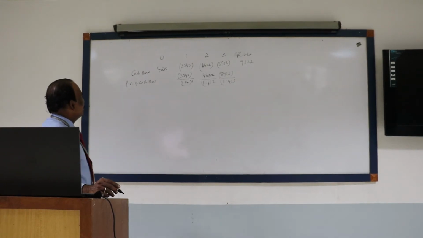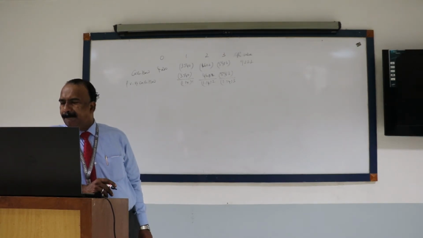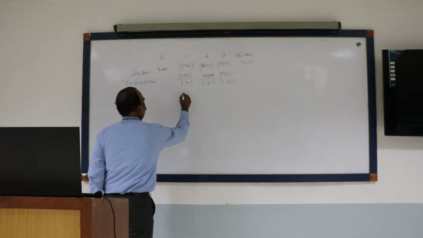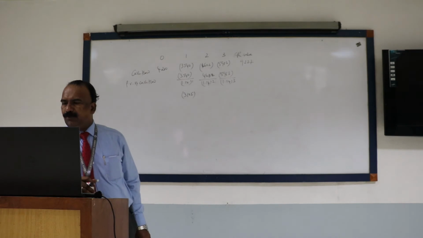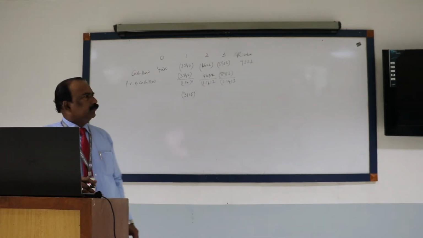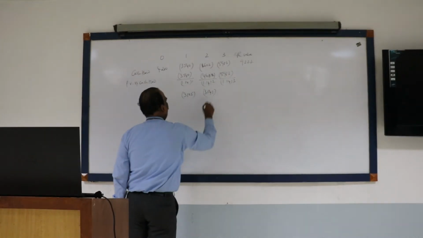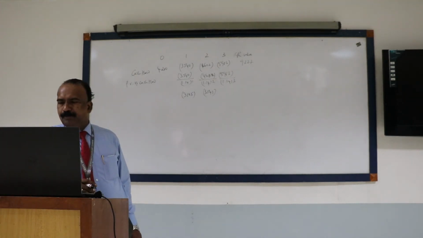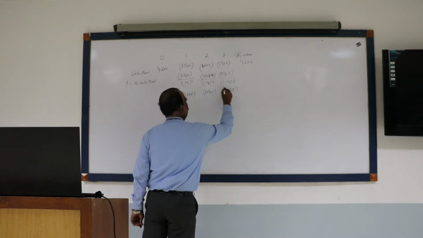First year, 3540 divided by 1.14 power 1 gives 3105. Then 4602 divided by 1.14 power 2 gives 3541. Then 5983 divided by 1.14 power 3 gives 4038.